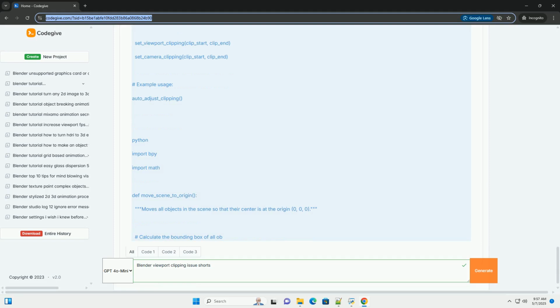Symptoms of clipping problems. Objects disappearing or being cut off. The most obvious sign is parts of your model, or entire objects, simply vanishing from the viewport, especially when you zoom in or out. This is particularly common when dealing with large-scale environments or very small objects. Flickering geometry. As mentioned earlier, z-fighting can occur when objects are very far away. Clipping problems can exacerbate this.